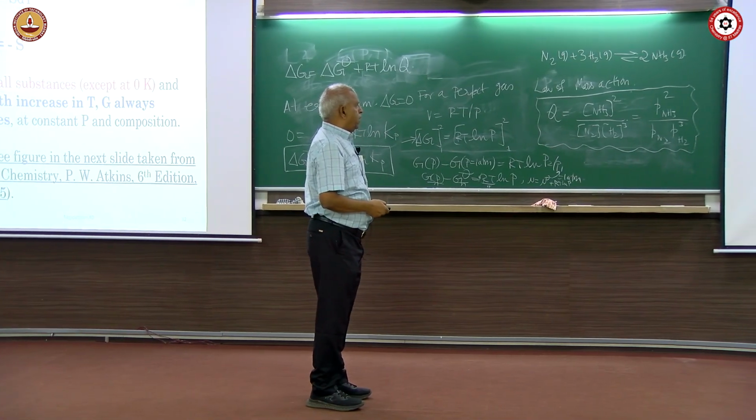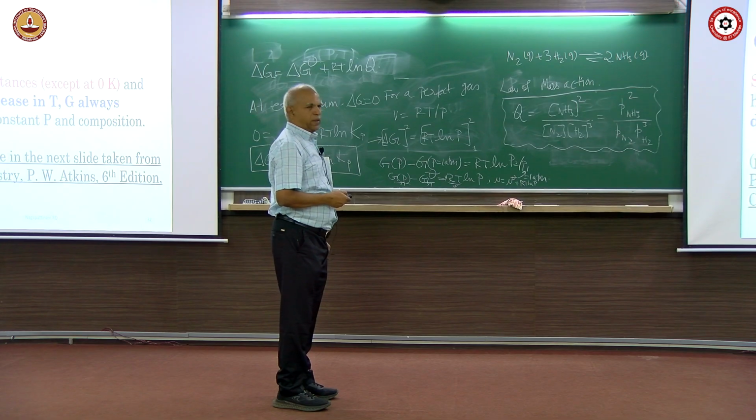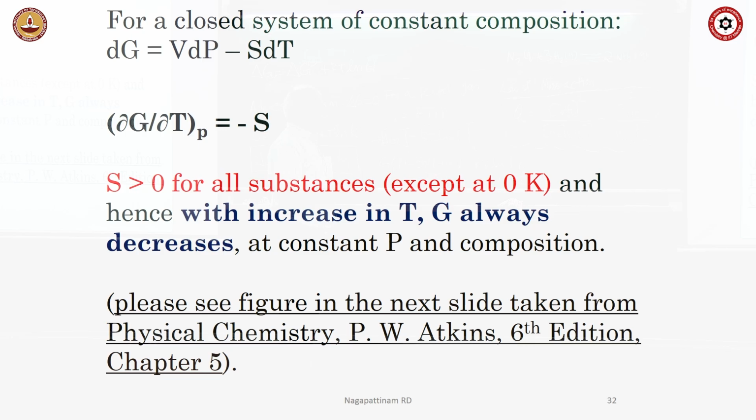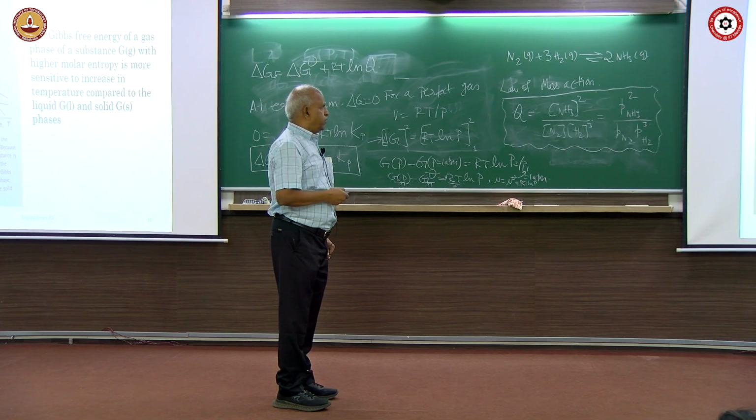Similarly, you can do that for entropy change, because dou G by dou T at constant pressure is minus S. Okay, variation of free energy with temperature is minus S. But S, you know, is greater than 0 for all substances except at 0 degree Kelvin. S is always positive, S is never 0 except at 0 degree Kelvin. So, with temperature, the free energy and entropy relationship is minus. So, Gibbs free energy decreases with increasing temperature, because slope is minus S.